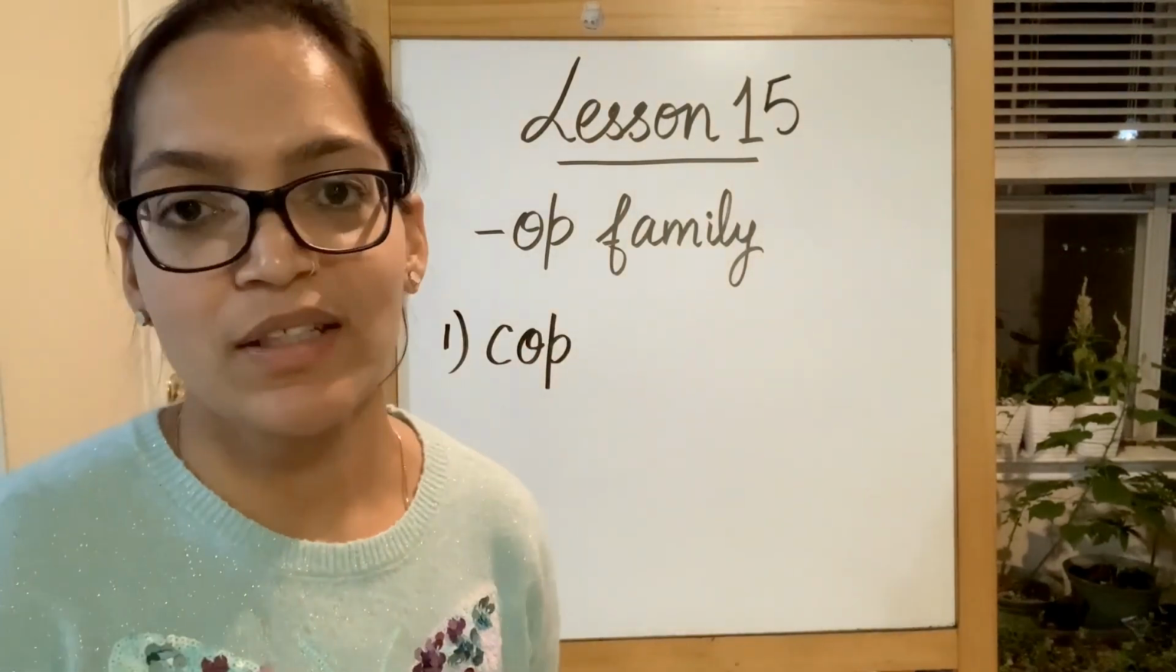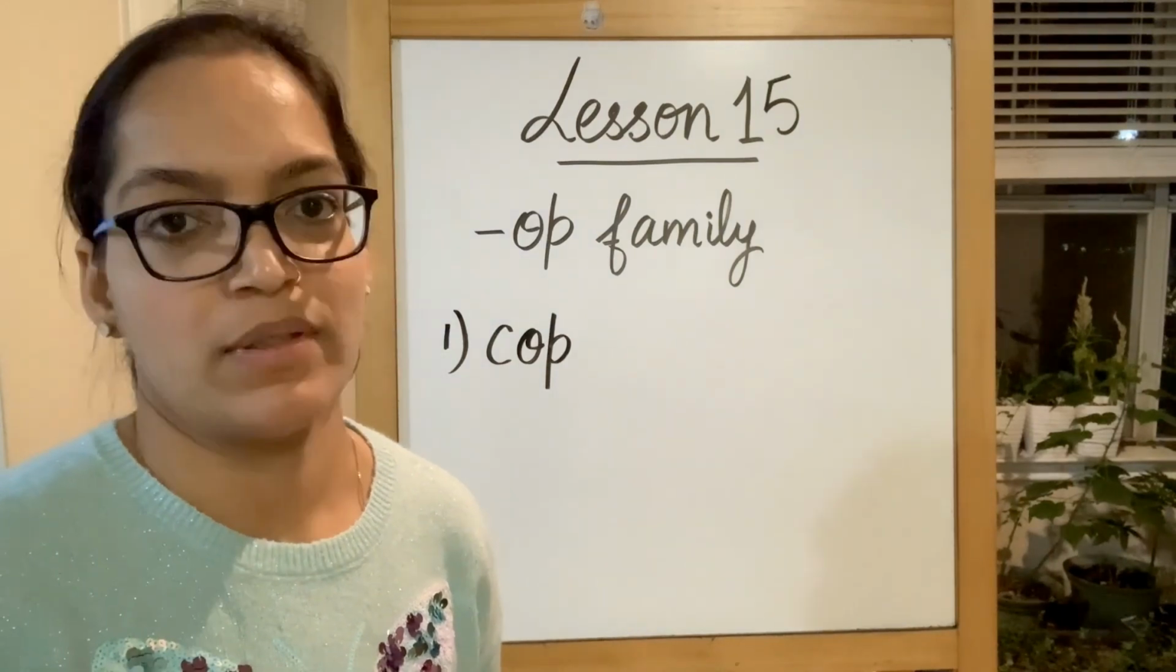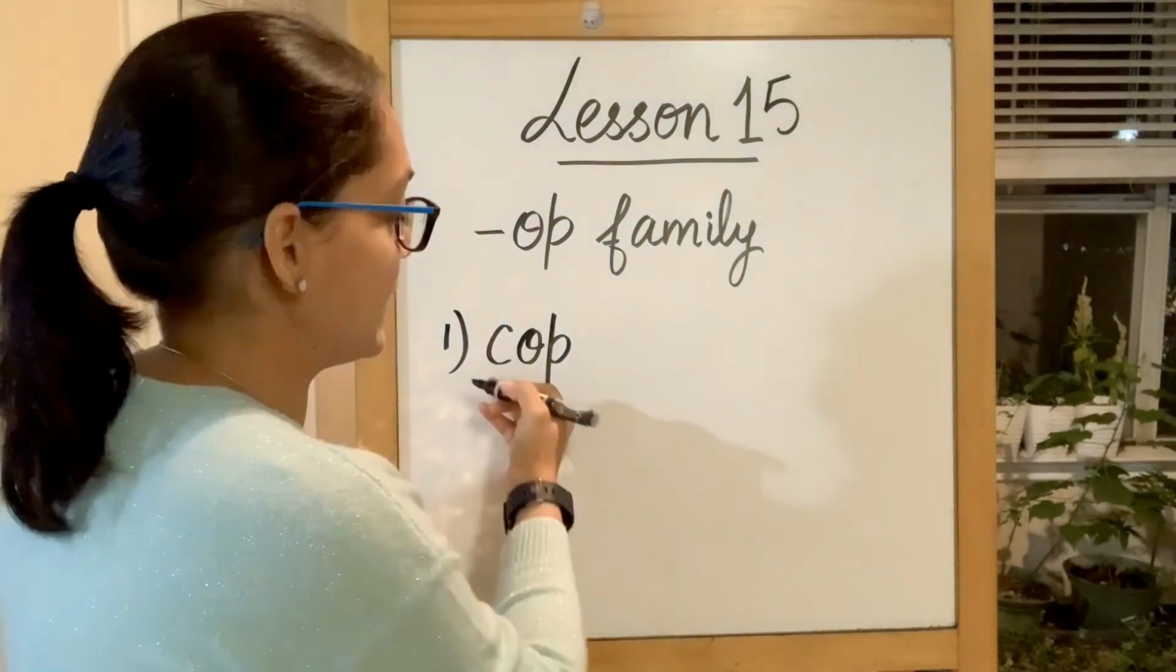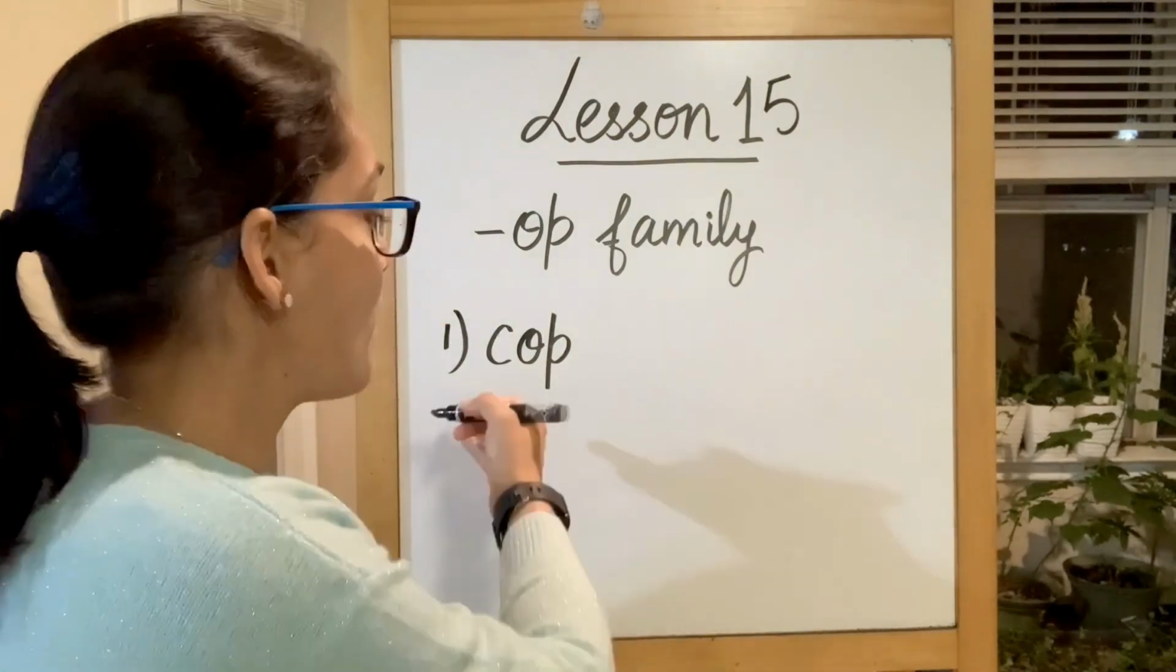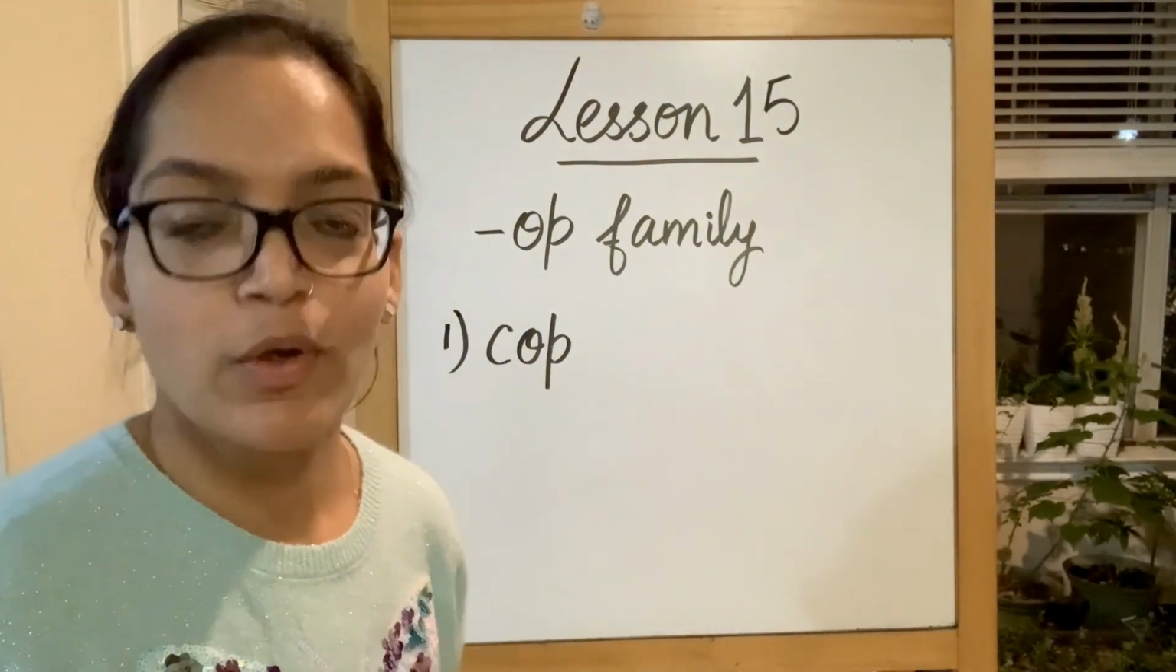The first word in the OP family is COP. K sound produced by alphabet C, short vowel O, ending with P. COP. A cop is a police officer. Cop.